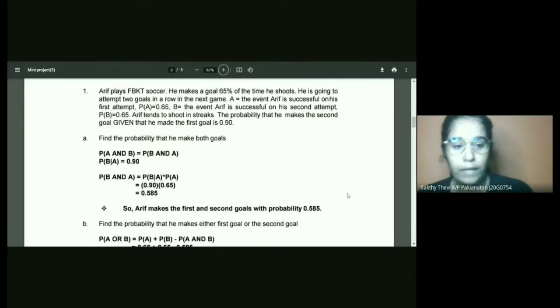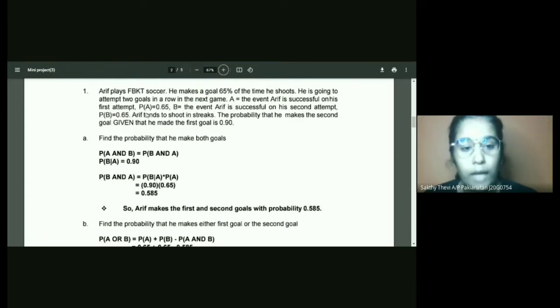So let me explain my first question. Part A, find the probability that he makes both goals. Here they already give that he makes a goal 65% of the time he shoots. For A, the event Arif is successful on his first attempt, so the probability of A is 0.65. For B, the event Arif is successful on his second attempt, so the probability of B is 0.65.